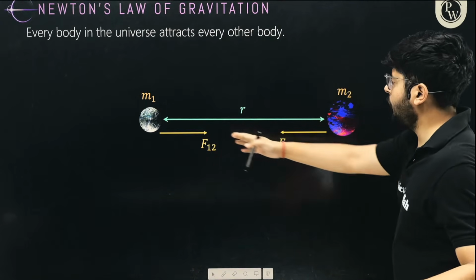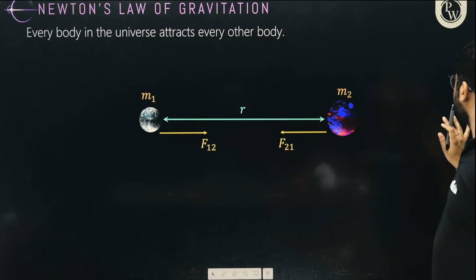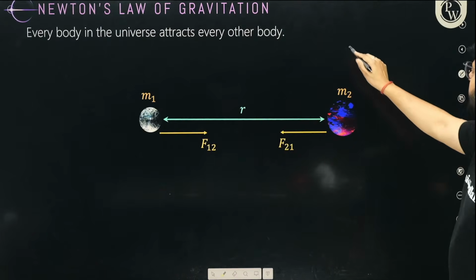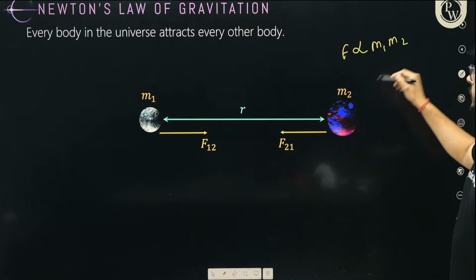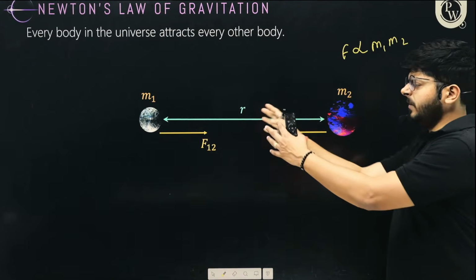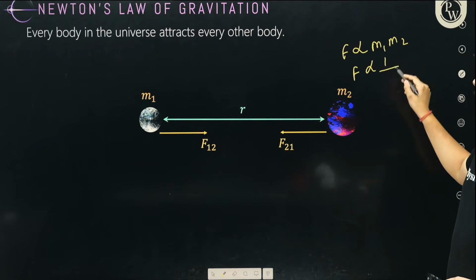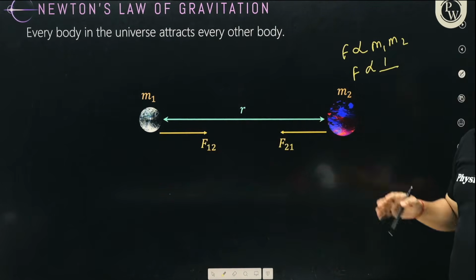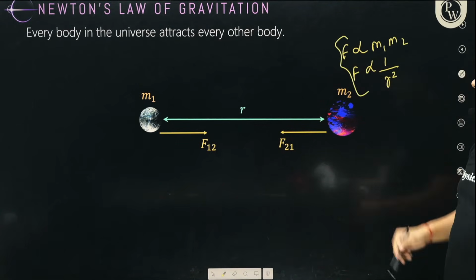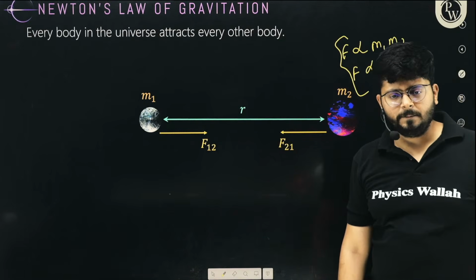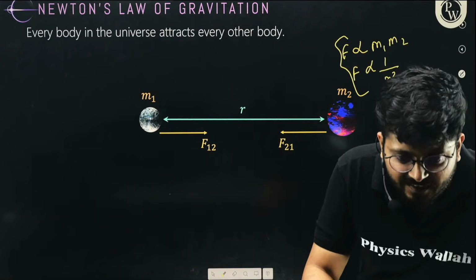My dear kids, the force that these objects are going to apply on each other is proportional to the product of masses. So if the masses are higher, the force between them is also going to be larger, right? And this force is also inversely proportional to the square of the distance between them. So what is happening? If you increase the distance, what will happen? The value of force between them will reduce, right?